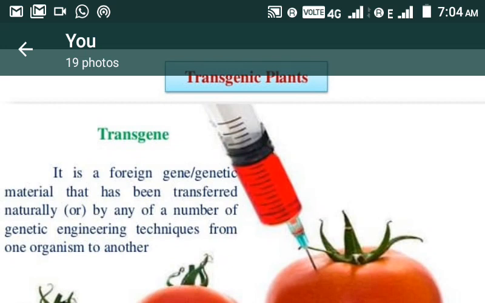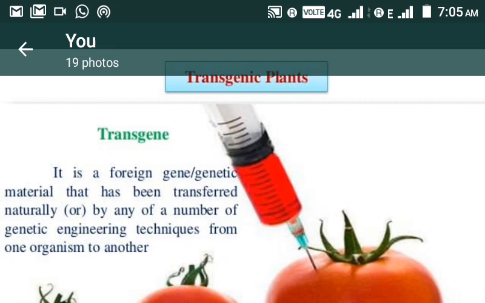As you know, the topic is transgenic plant. There are many other names for this transgenic plant, such as transgenic crops, genetically modified plants, genetically modified organism, in short GMO, genetically engineered. Different names are there, but the concept is the same for all.